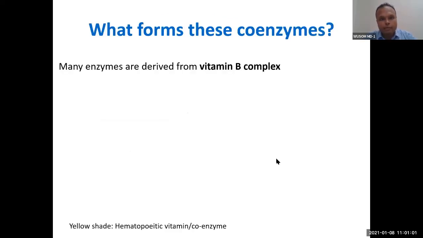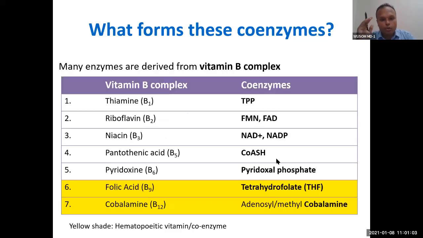So what are the coenzymes? I have already told you. Coenzymes are vitamins. You can see vitamin B1. B1 is called thiamine. Thiamine will form TPP, thiamine pyrophosphate. B2 is riboflavin. It will form FMN, flavin mononucleotide, and FAD, flavin adenine dinucleotide. And niacin, vitamin B3, forms NAD, nicotinamide adenine dinucleotide, and NADP, nicotinamide adenine dinucleotide phosphate. Then pantothenic acid,